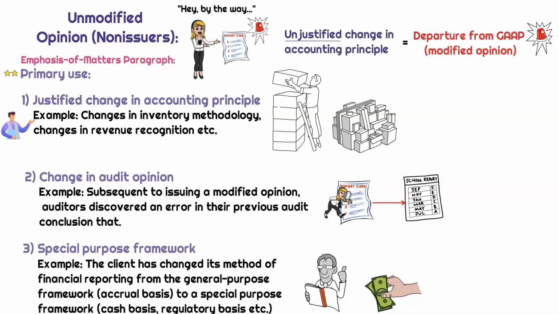If for whatever reason you see that the change is not justified, then it is a departure from US GAAP reporting. And therefore, we're going to need to modify an opinion, and we need to remember that an emphasis of matter paragraph will be associated with this unmodified opinion.